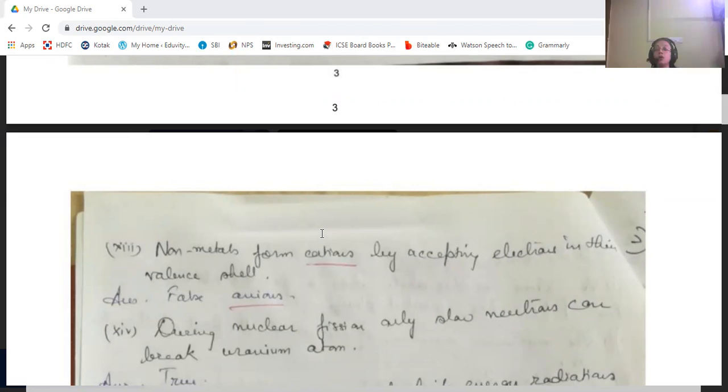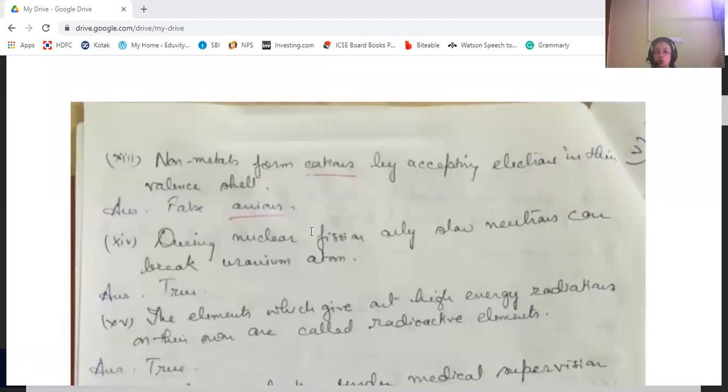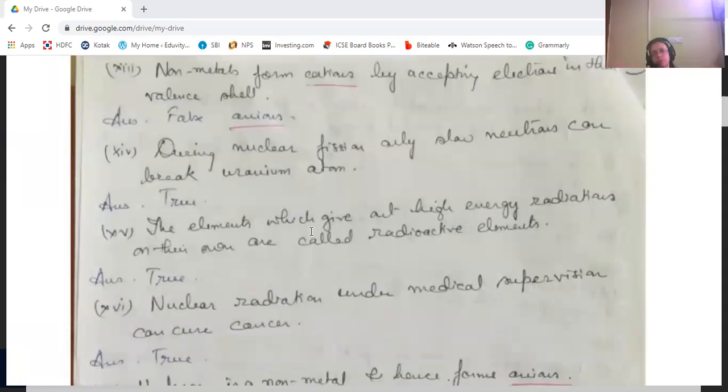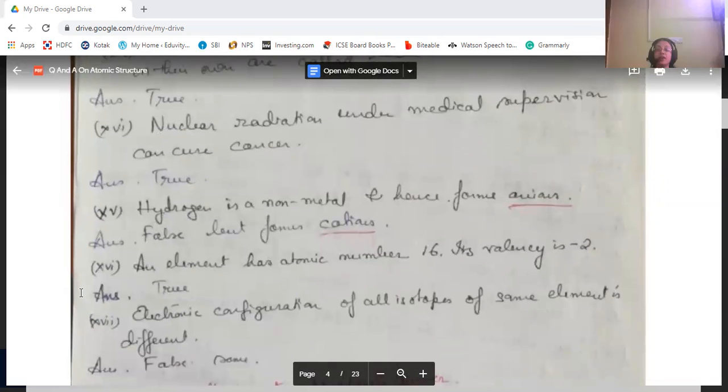Okay. During nuclear fission, only slow neutrons can break uranium atom. Slow moving neutrons. That's true. Fission is breaking. So slow moving neutrons can break the uranium atom. The elements which give out high energy radiations on their own are known as radioactive elements. That's true. Nuclear radiations under medical supervision can cure cancer. That's true. Hydrogen is a non-metal and hence forms anions. That's false. It forms cations.